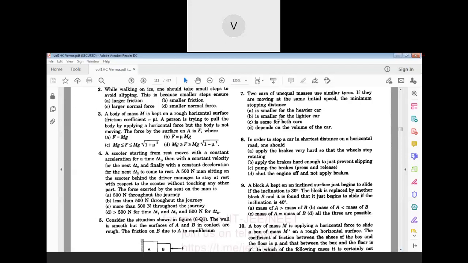Even if you take the second equation of motion or third equation of motion, S is equal to ut minus half at square, or S is equal to v square minus u square by 2a. Whatever it is, v is same, u is same, v is 0, a is also same. So even if it is minus or plus, the equation is the same, values are the same, so you will get both stopping distances equal only. Okay, sir.